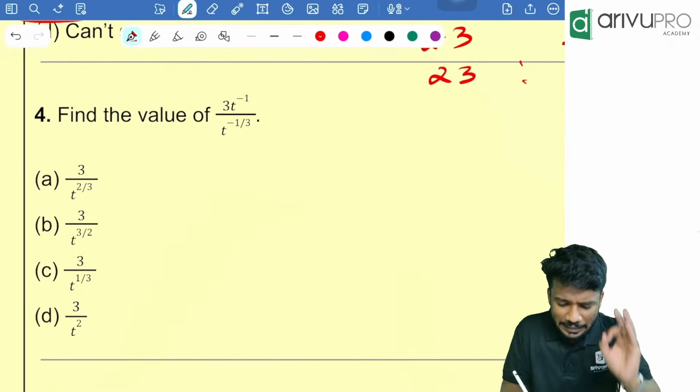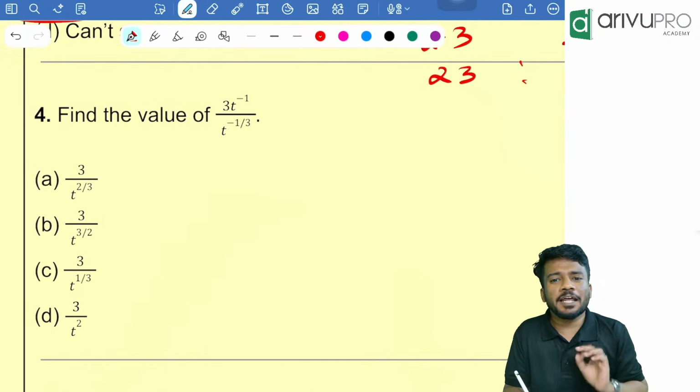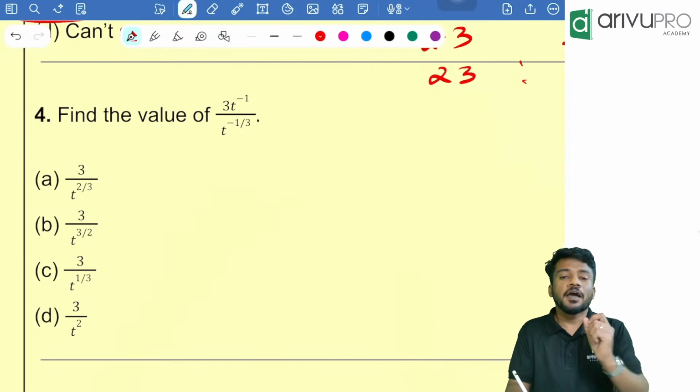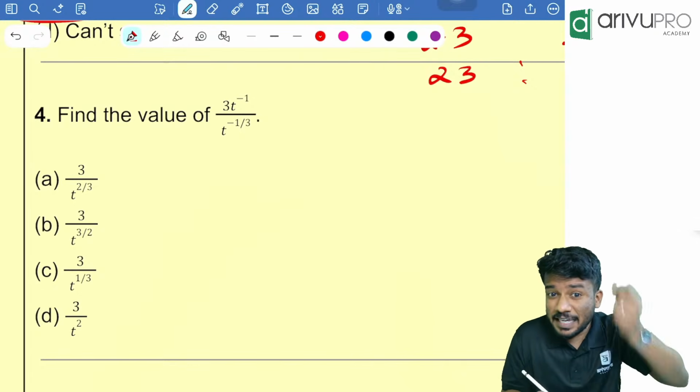Next question. Find the value of 3 into t raised to minus 1 divided by t raised to minus 1 by 3. People, looking at that, a t is there in the denominator.